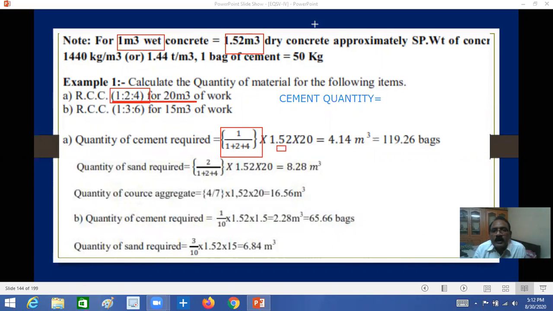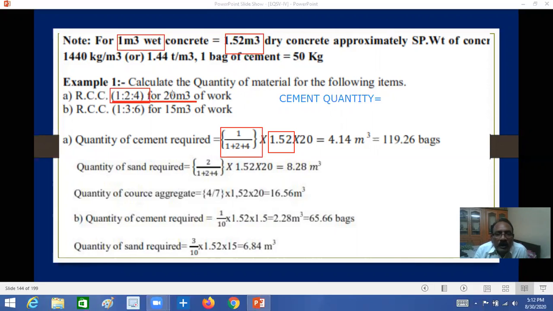If you see 1.52 here, why? Because to get 1 cubic meter of wet concrete, we need 1.52 cubic meters of dry material. So that's why, to get the corresponding material, we consider 1.52 divided by (1 plus 2 plus 4) into 1. That you will get for 1 cubic meter.